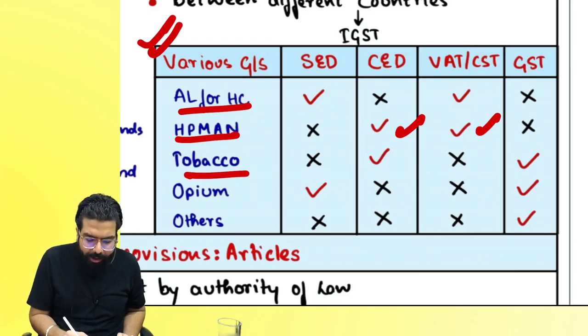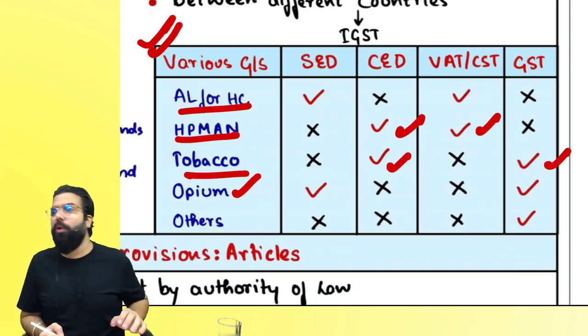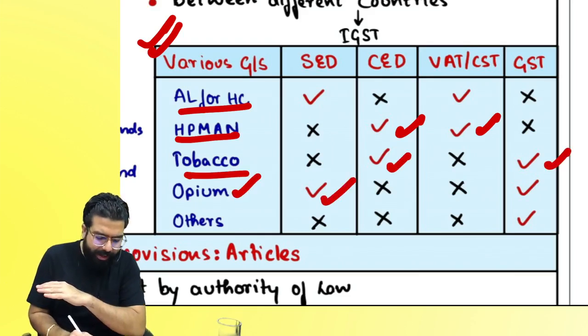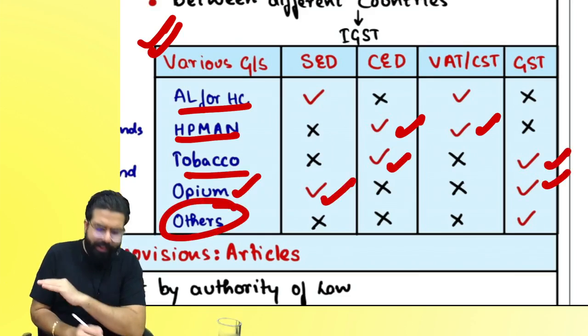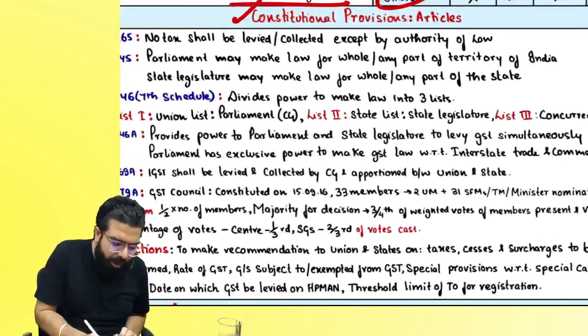Tobacco always pays central excise duty and GST. Opium, narcotics, Indian hemp: central and state excise duty and GST. Any other goods? GST only. Then we went in and learned about the constitutional provisions.